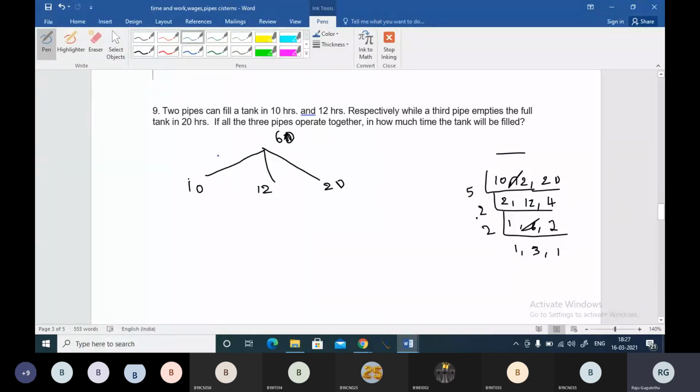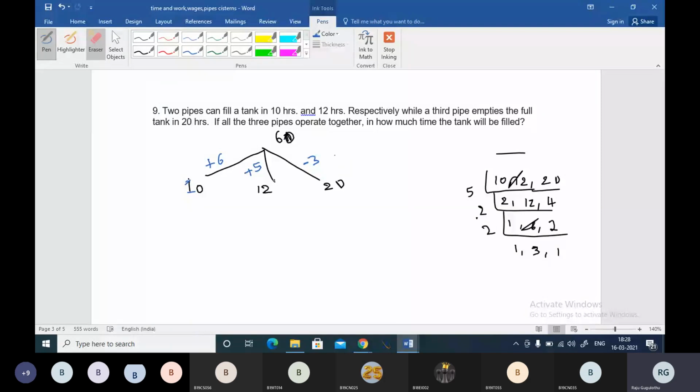After that, when A is allowed, it will be filling 60 by 10, that is 6 units of water in 1 hour. And when B is allowed, B will be filling 5 units of water into the tank in 1 hour. And when C is allowed, C empties the tank. C removes 3 units of water from the tank. This is the negative work done by C.